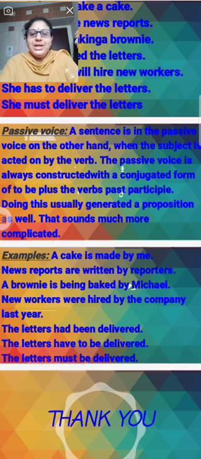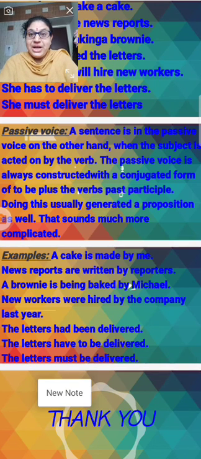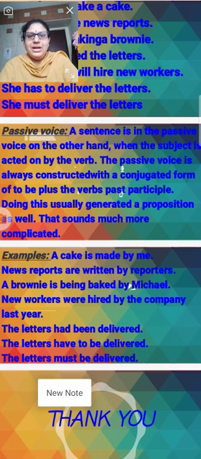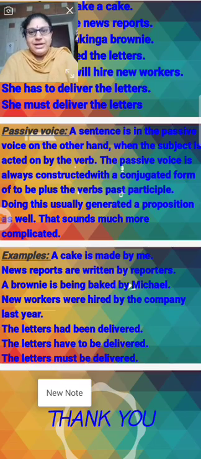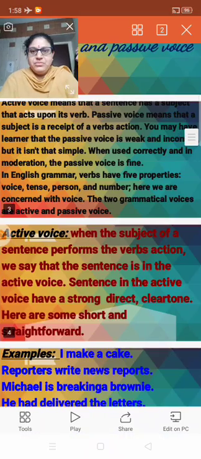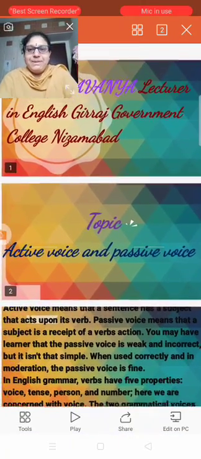Yes. Next one: the letters have to be delivered. She has to deliver the letters. The letters have to be delivered. Next, last one: she must deliver the letters. The letters must be delivered. Delivered, right? Changed. Letters and also be, must be changed. Delivered, changed. Yes. So these are called the passive.